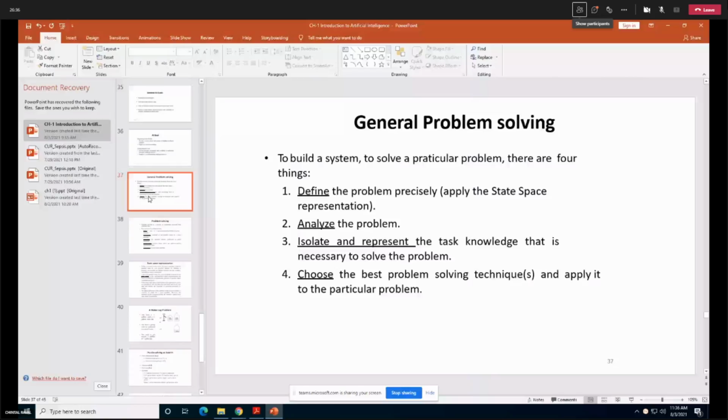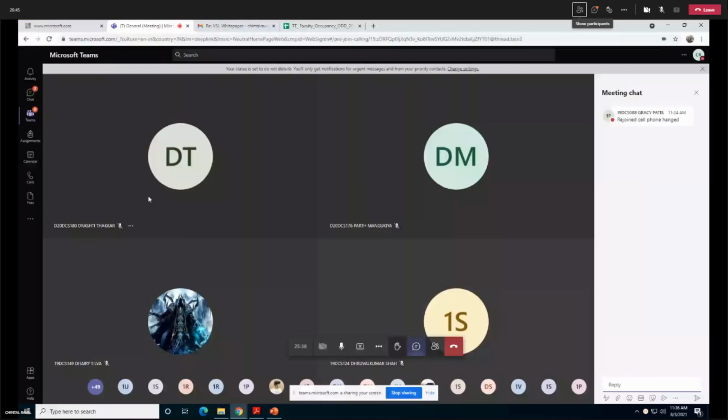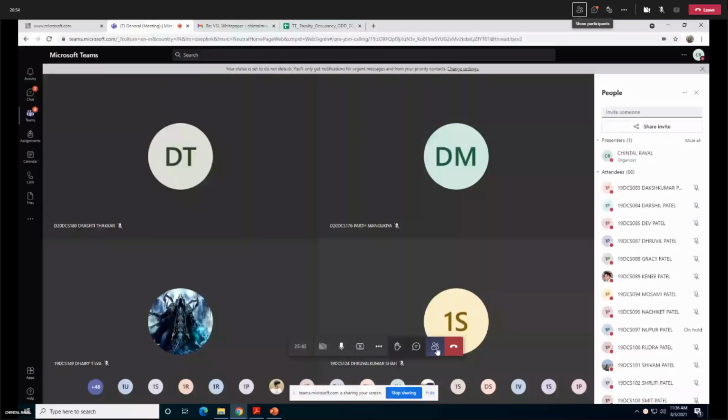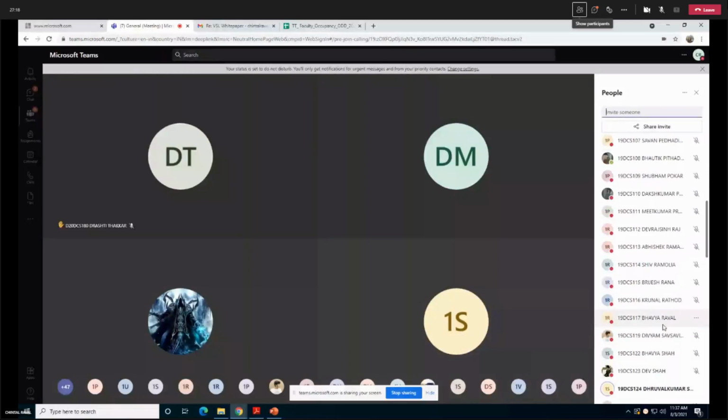How many of you think that I defined the problem of chess precisely? I gave the problem of chess. How many of you think my definition was clear, my problem statement was clear? Someone may have felt that the ma'am has given the right problem statement and we understood it. You did know, you had given the answer. So say that ma'am, you defined the problem statement precisely.